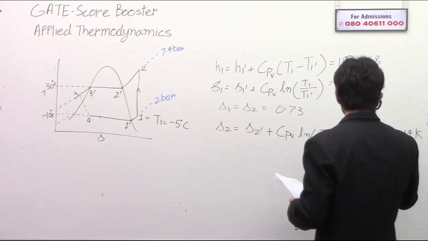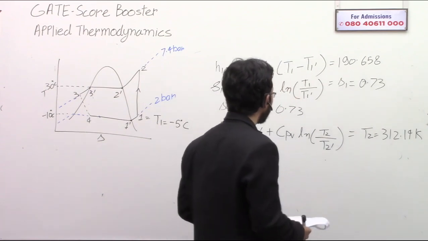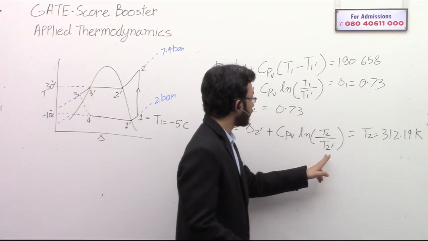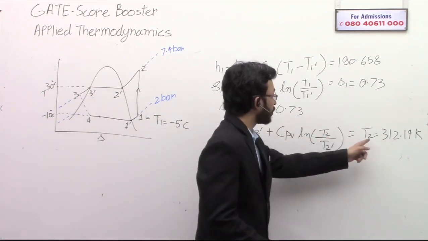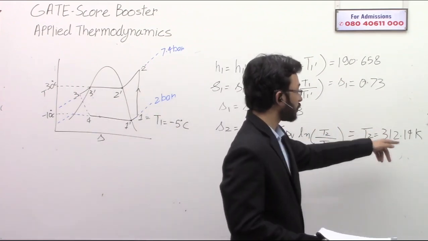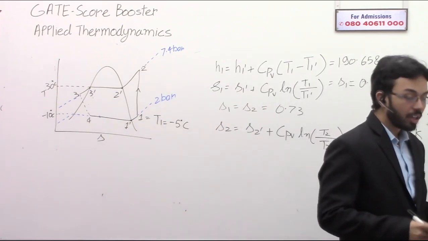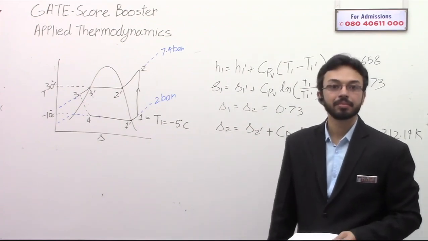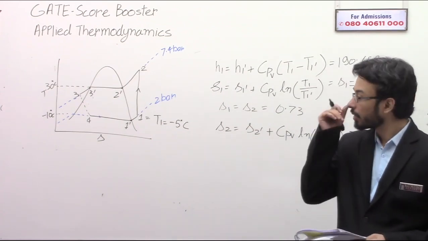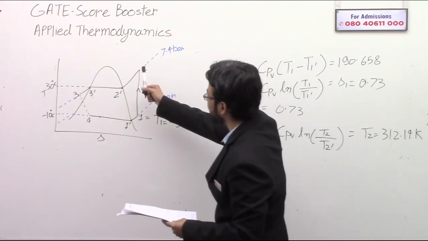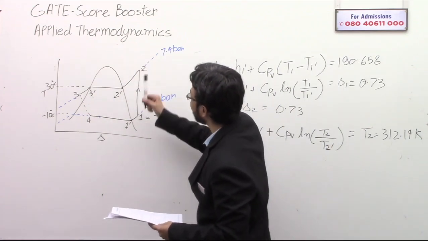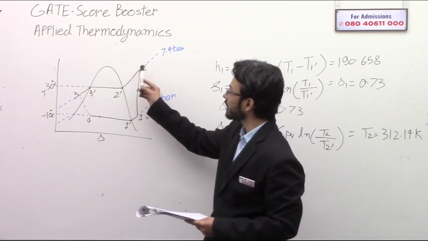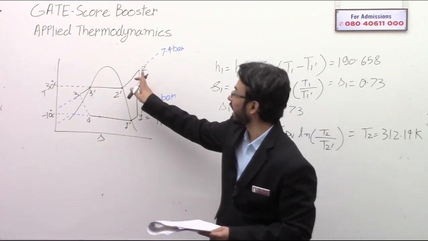Okay, every other data is known. The only thing that you needed was, in this case, S2 dash is known from the table, CPV is given, T2 dash is 30 degrees Celsius. So T2 you can calculate from here. Okay, so why did we need a T2? Any idea? We needed T2, the temperature at this point, to calculate the enthalpy at this point.